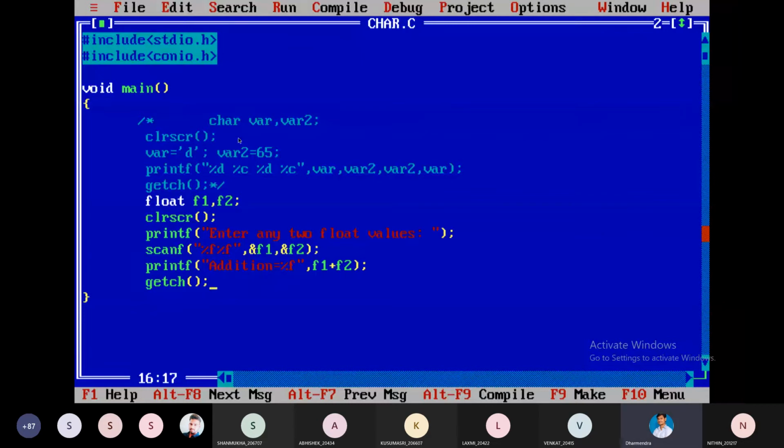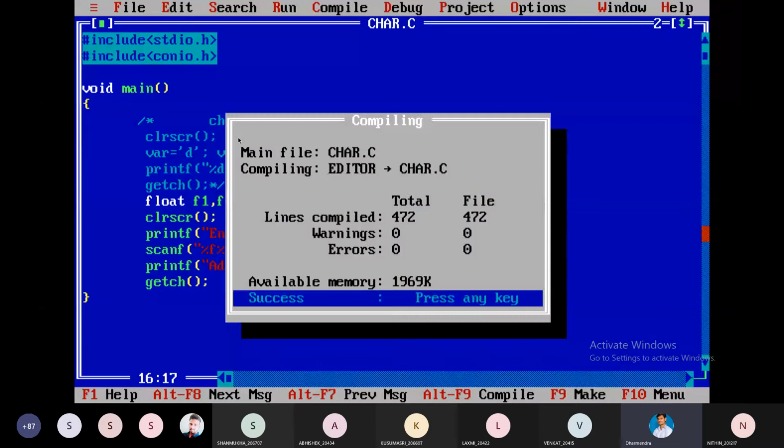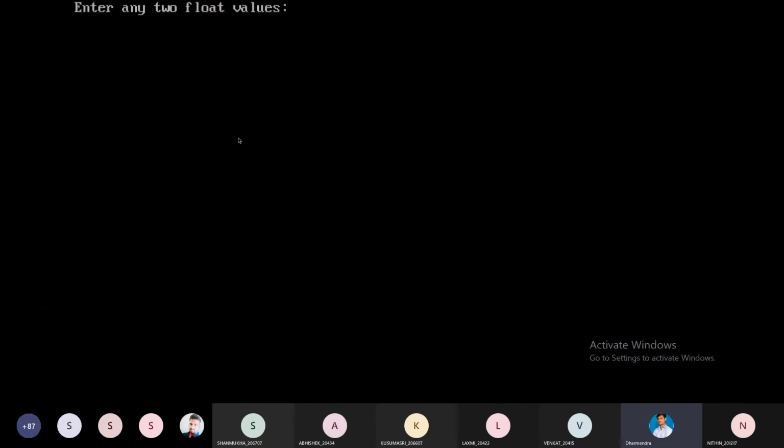So save it. Alt F9, then Control F9. Enter any two float values. I am giving integer values, and they will be converted into float automatically. No problem. Some 20.1, next some 30.